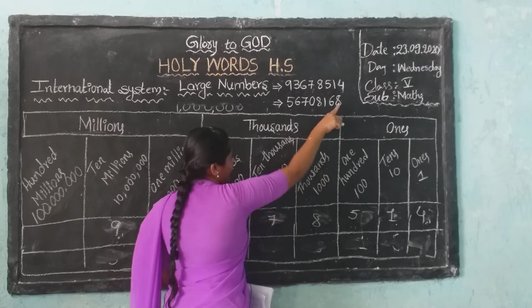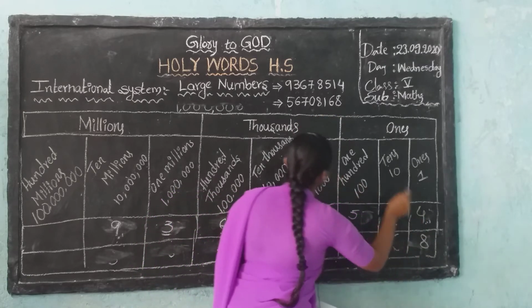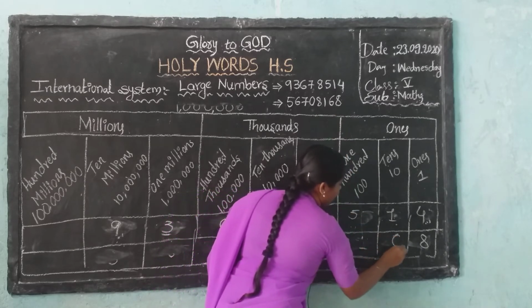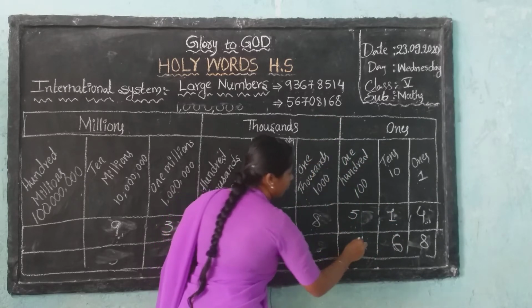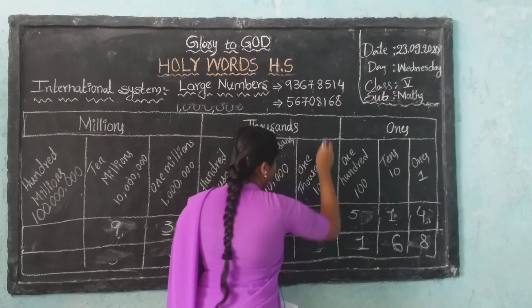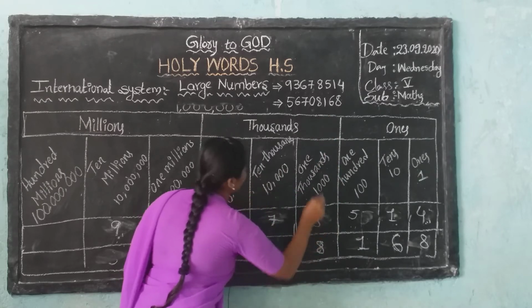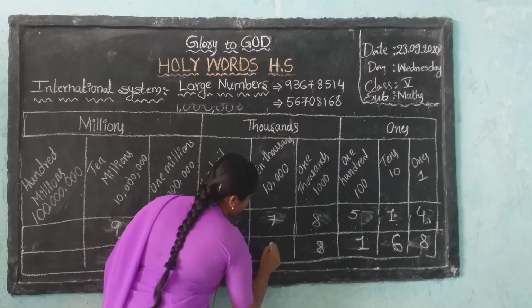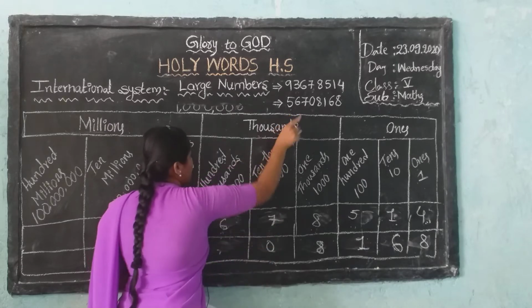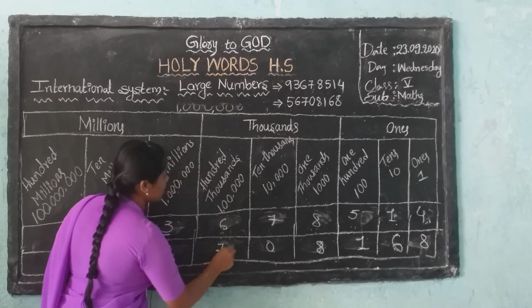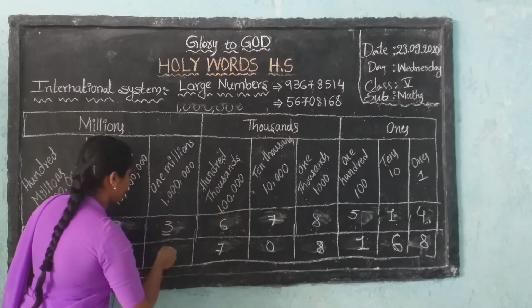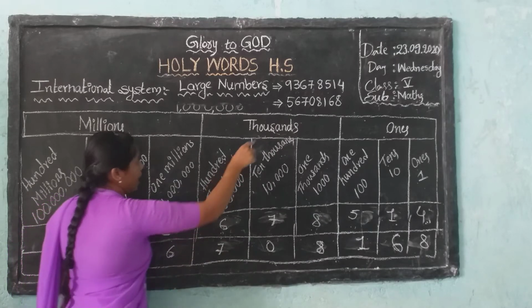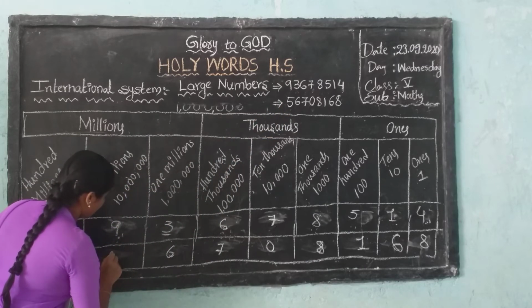Next example, 56,708,168. 8 is in the ones place, 6 in the tens place, 1 in the hundreds place, 8 in the 1,000s place, 0 in the 10,000s place, 7 in the hundred thousands place, 6 in the millions place, and 5 in the 10 millions place.